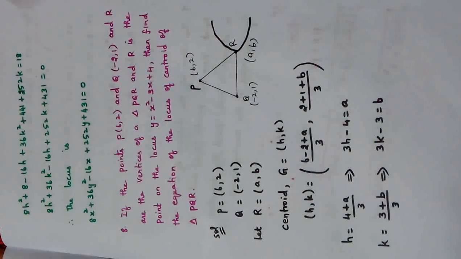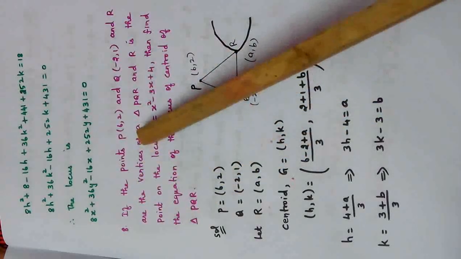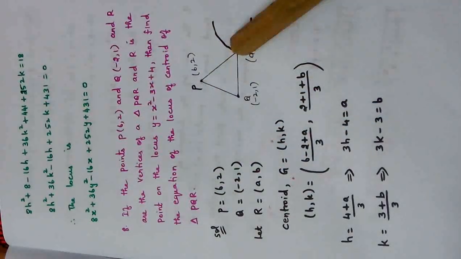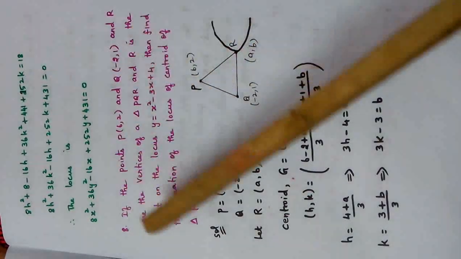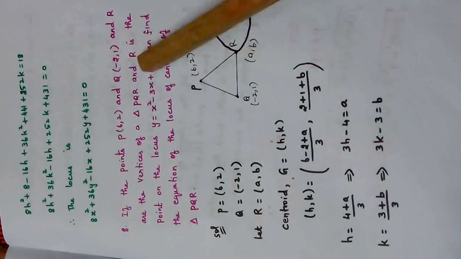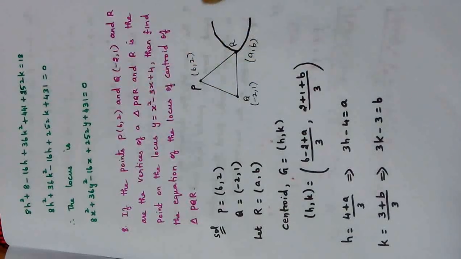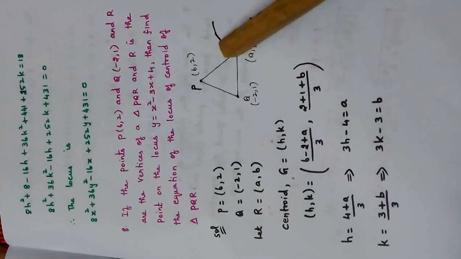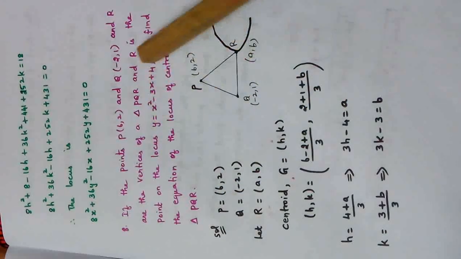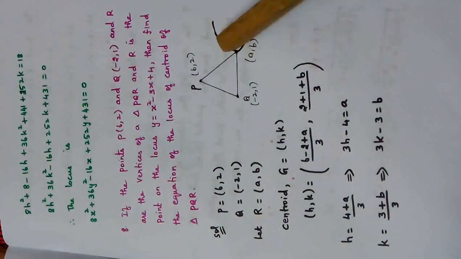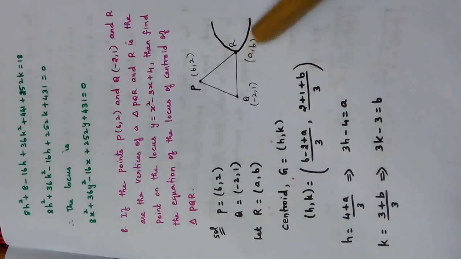Going for the next sum, question number 8. If the points P(6, 2) and Q(-2, 1) and R are the vertices of a triangle PQR. So this is the triangle PQR. Point P is given (6, 2), Q is given (-2, 1). R is not given, so we have taken R as the point on the locus of this. So this equation represents this curve and the point R lies on that curve. That is the meaning. In fact, same as in the previous problem. The point R lies on this curve. PQR forms a triangle. Since we don't know R, we are taking it as (a, b).